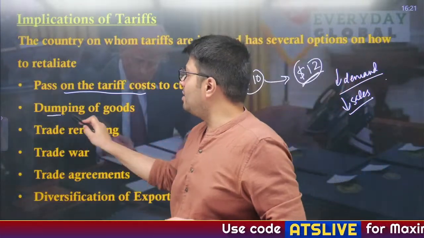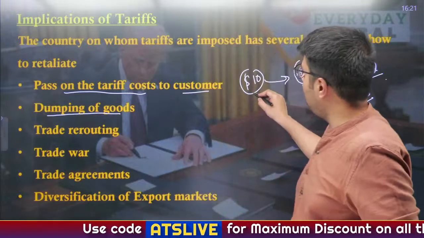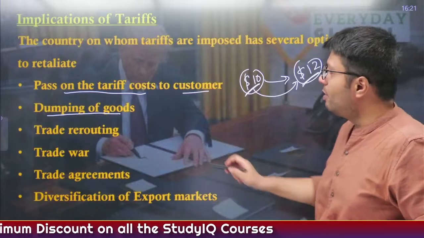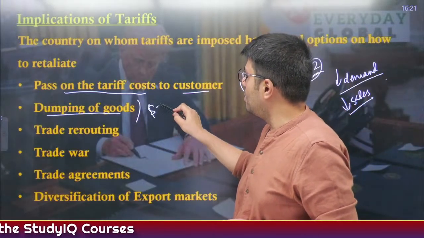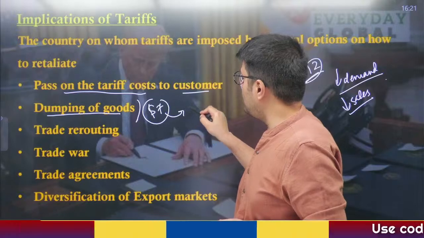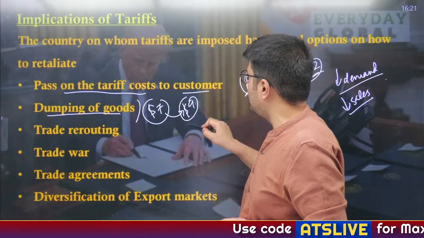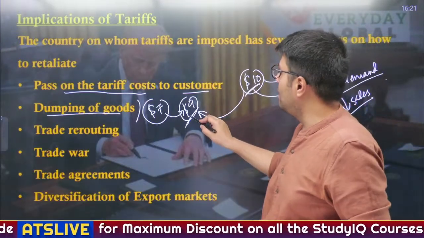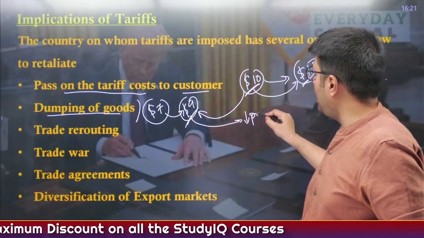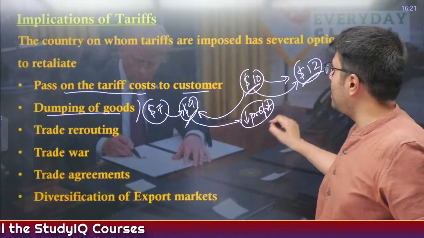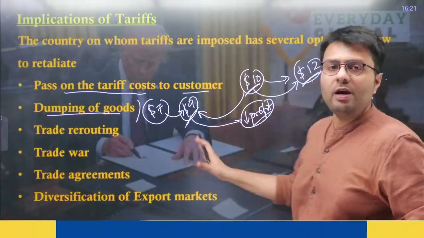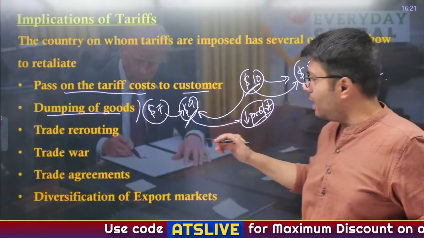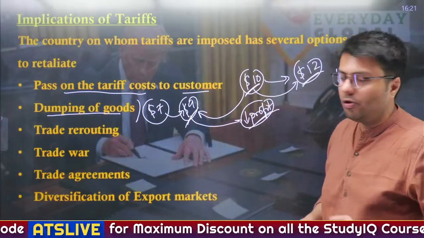Also, what you can do is dump the goods in US. That means if the earlier cost of that good was $10 and after imposition of tariff it was becoming $12, what you do is you reduce the price of that good to $7. So now even after imposition of tariff, say the price of that good becomes $9. So eventually you are selling this good for cheap even after imposition of tariff, which means that this might lead to low profits of the companies because they are reducing the prices of the product by way of dumping. So in a way you are achieving the same amount of sales or even more sales, but the profit per good that you are making has reduced and therefore it can lead to certain consequences.